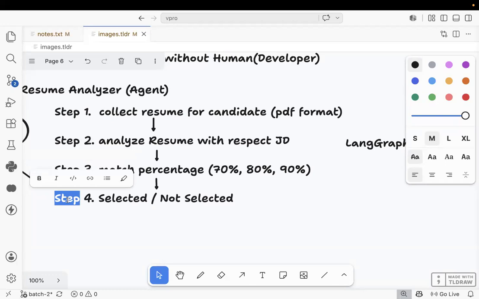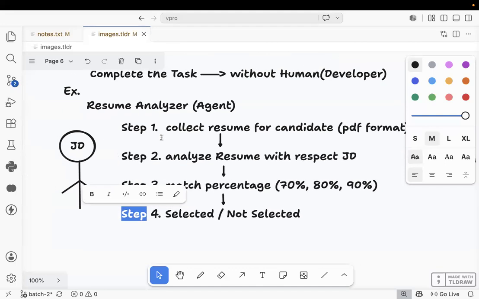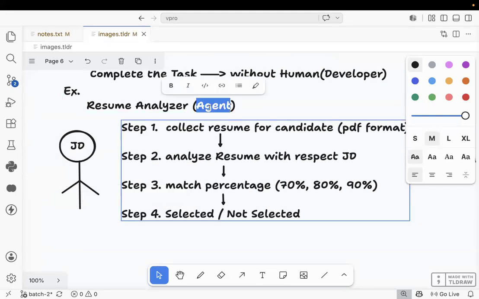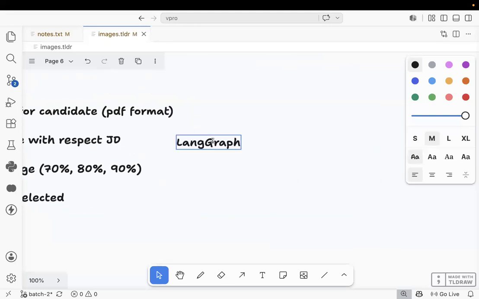Some clear cut flow is there, then you need to tell this flow to your agent itself. Technically, we can call it LangGraph. LangGraph is used to define the systematic flow, so technically we can call it a framework.